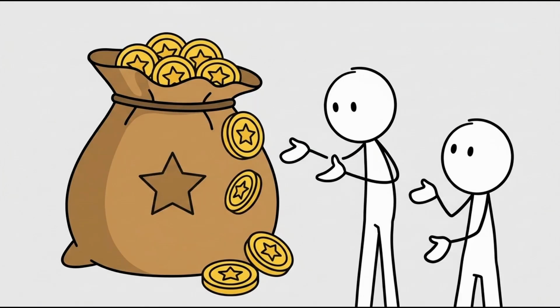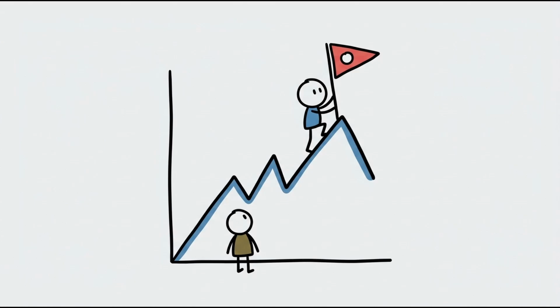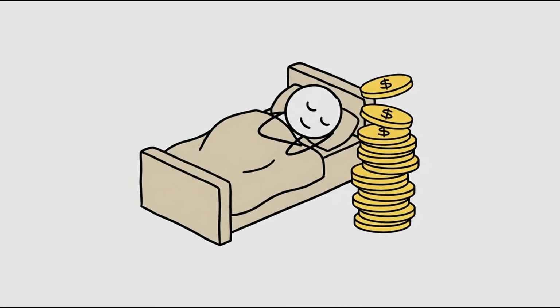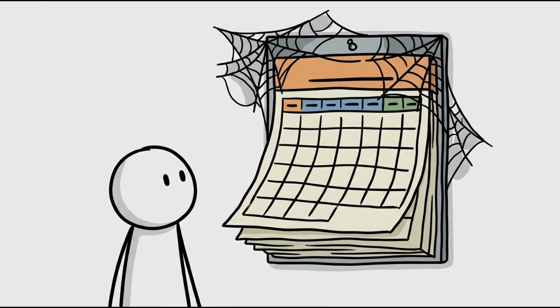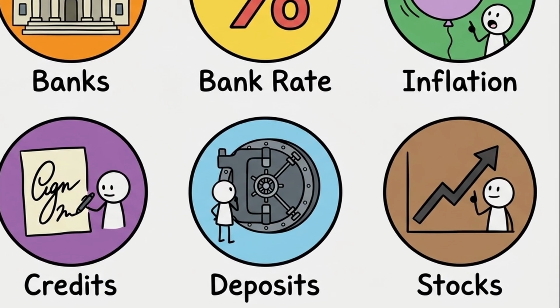How to use this to earn and master money. You must maintain a liquid checking account only for immediate monthly expenses. Move your emergency fund into a high-yield savings account to earn passive income while remaining accessible. For money you know you will not need for a year or more, utilize fixed-term deposits. Always time your fixed-term deposits when the central bank rate is peaking, thereby locking in a high guaranteed return before rates eventually drop again.